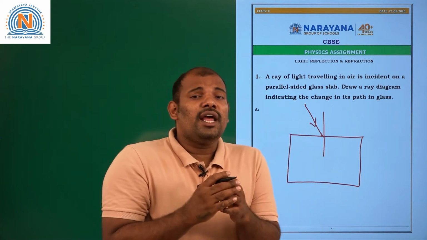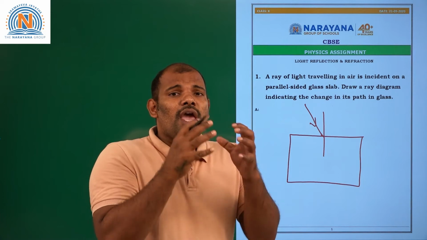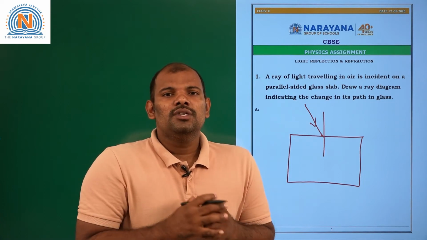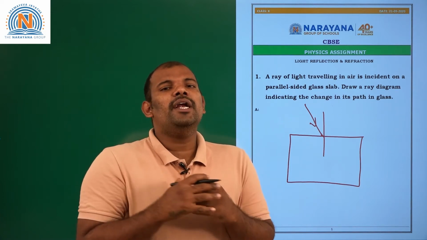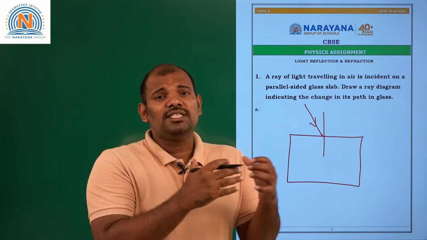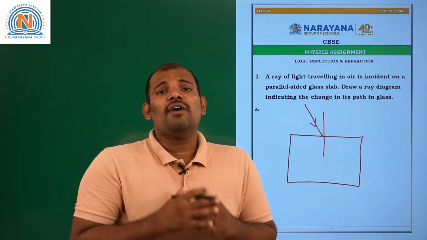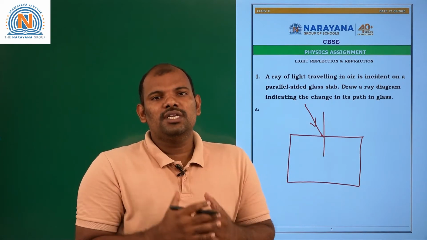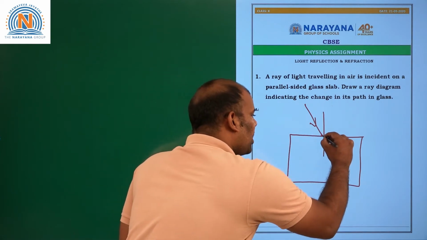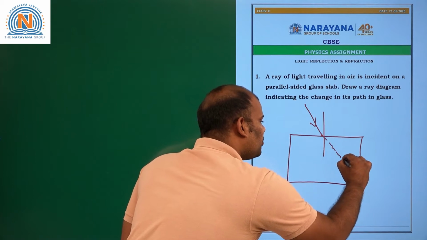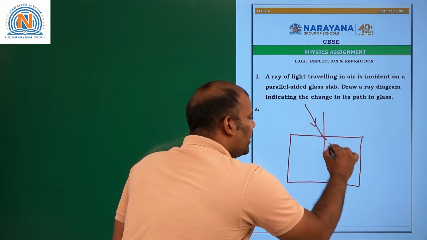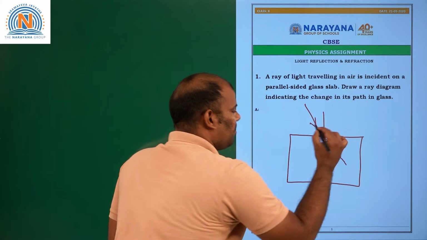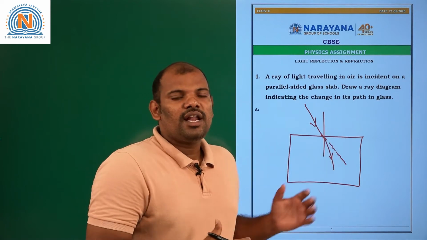and the incident ray is passing from air to glass. So rarer to denser medium. As we discussed in the previous session, when the light ray is traveling from rarer to denser, it bends towards the normal. So this is the actual direction, but it bends towards the normal. Okay, this is the diagram.